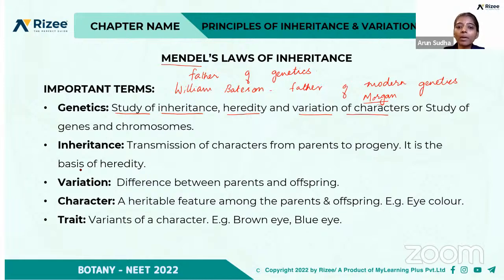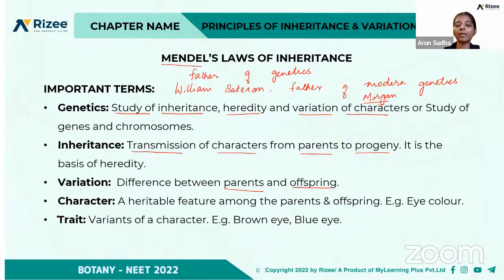Okay, so what do you mean by inheritance? It is the transmission of characters from parents to progeny, and it is the basis of heredity. This genetics also deals with variation, that is, to what degree there occurs a difference between the parents and the offspring. That is the variation, right?